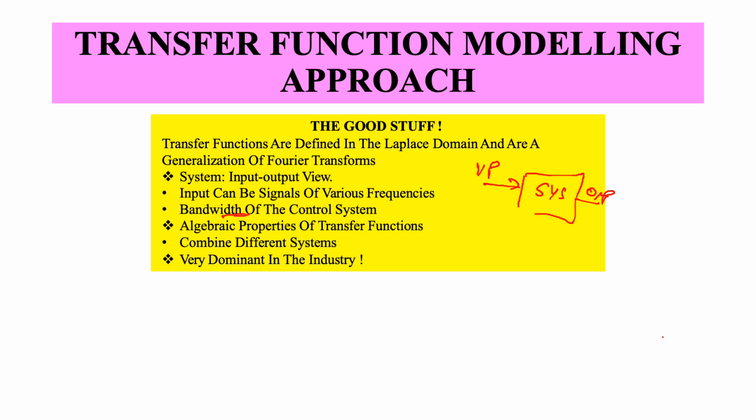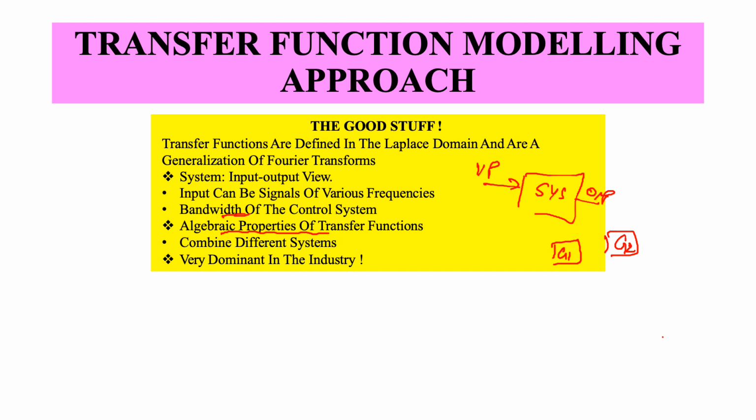control systems. Another nice aspect of the transfer function approach is the algebraic property of transfer functions. I can take multiple transfer functions, g1, g2, and I can take their feedback loop or feed forward, or even cascade them in series or parallel.